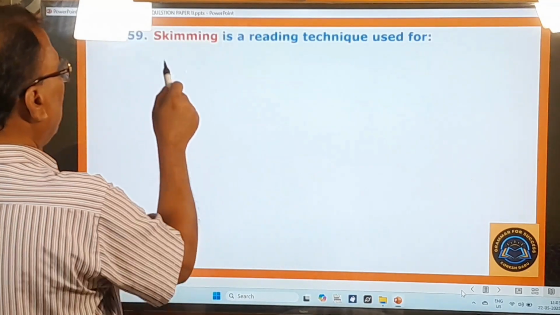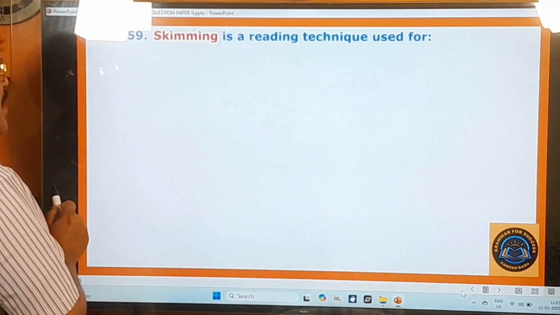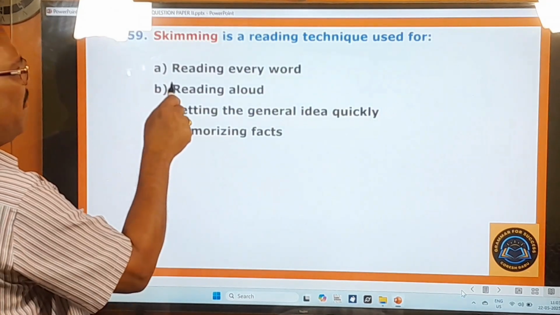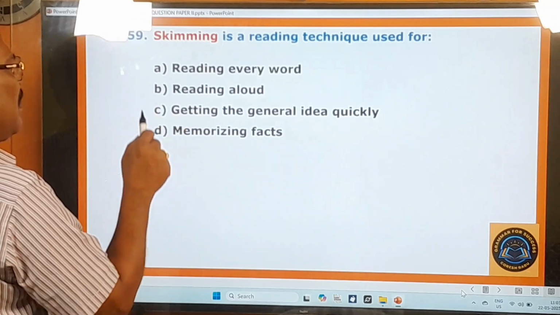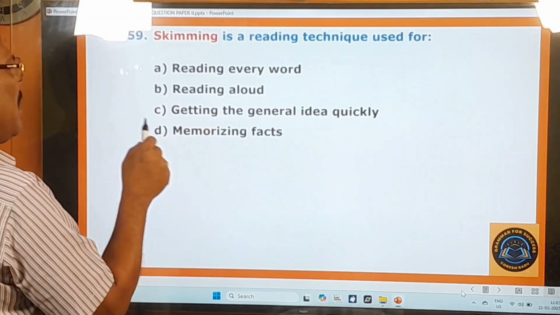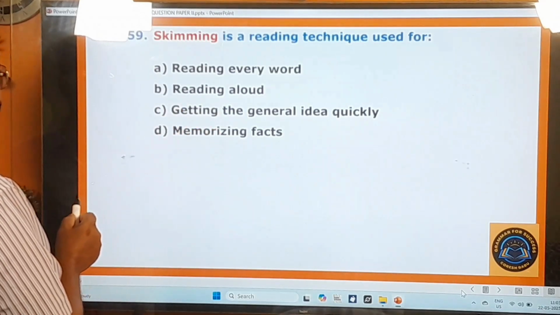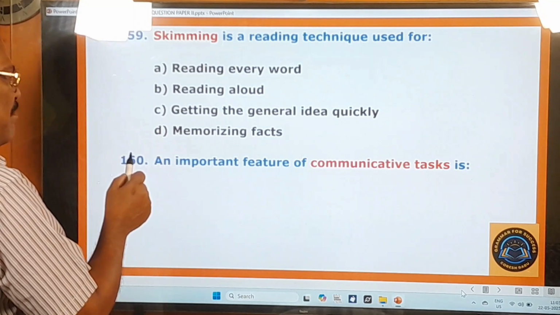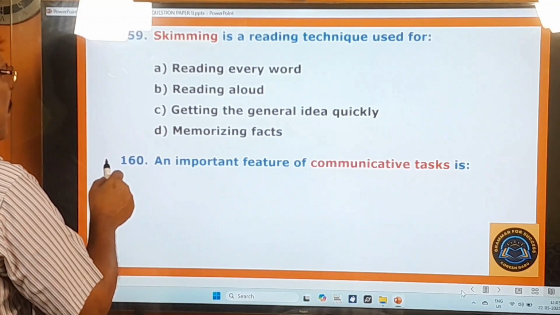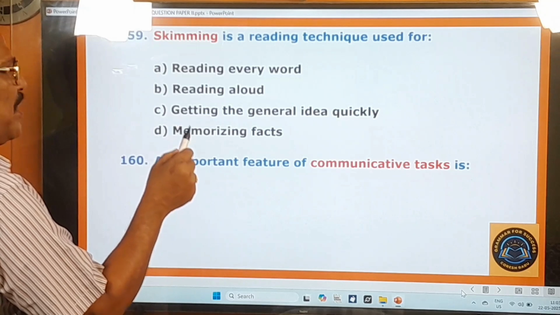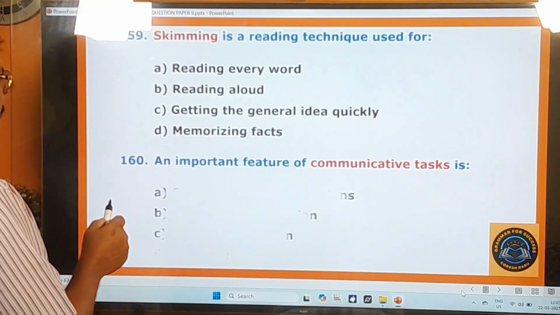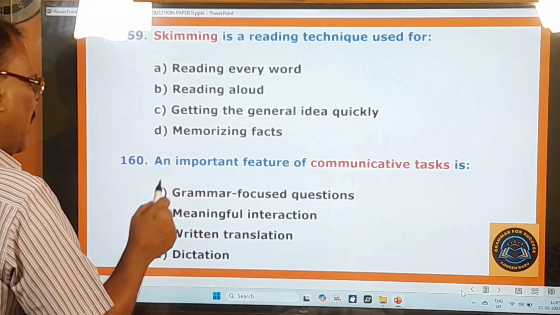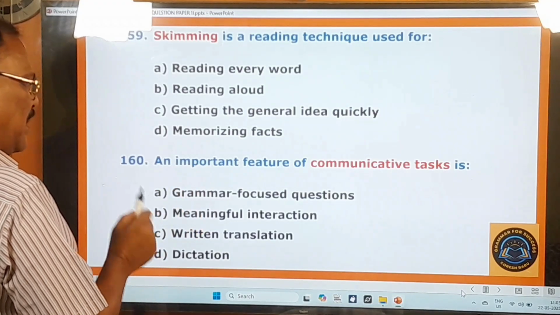159th question. Skimming is a reading technique used for, what is it used for? Reading every word, reading aloud, getting the general idea quickly, memorizing facts. The last question of this part is 160th question. An important feature of communicative task is grammar focused questions, meaningful interaction, written translation, dictation.